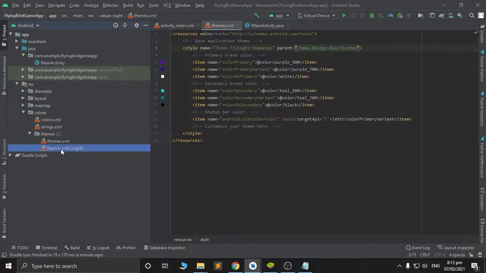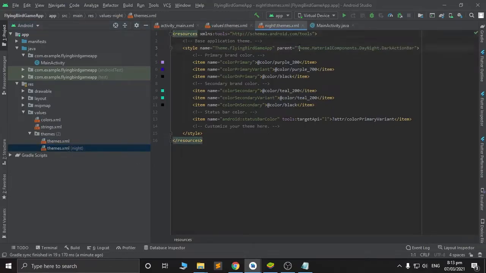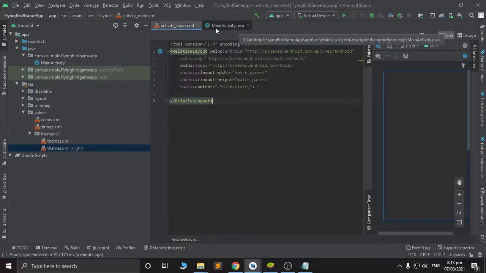Then choose this themes XML night. Then change this also to theme no action bar. Then you can close this, and let's see. Oh, the action bar, or the white background, is already gone. So under activity XML and main activity, we don't want to start with this.